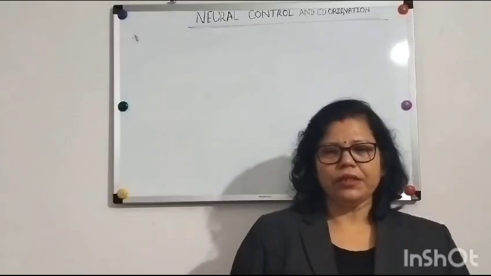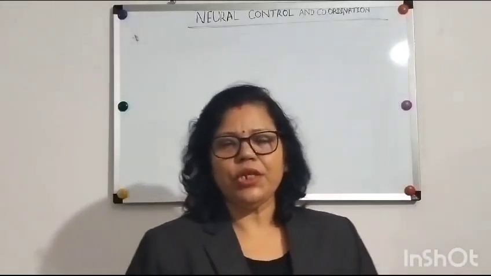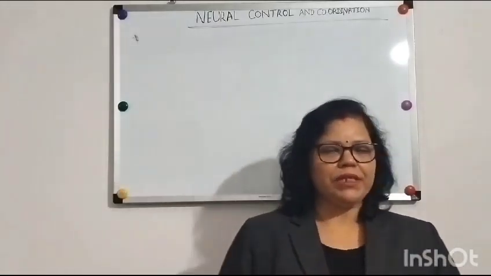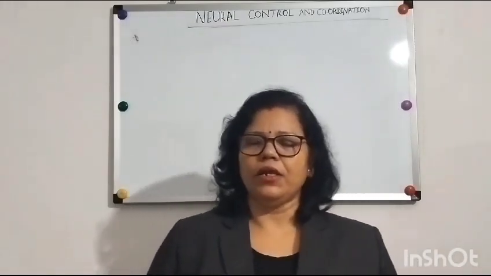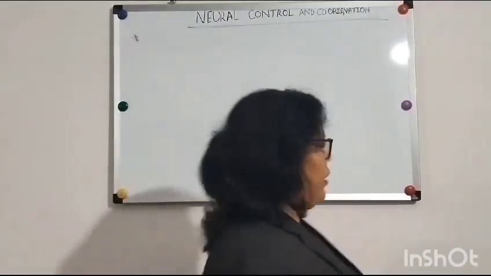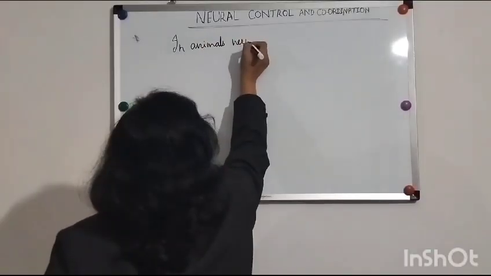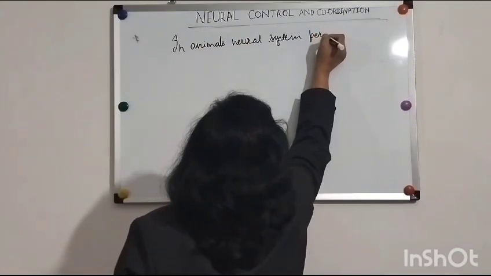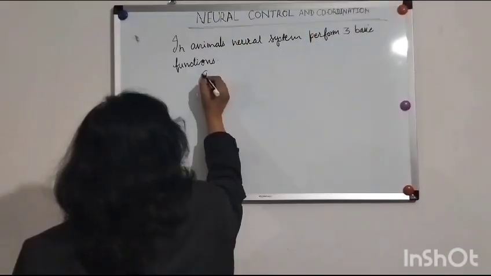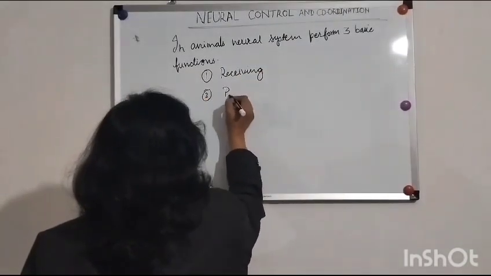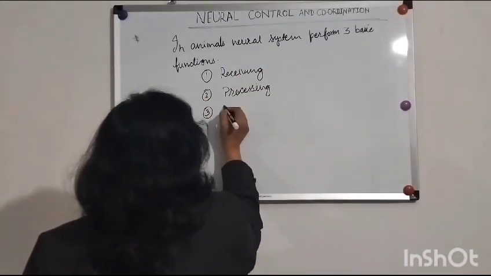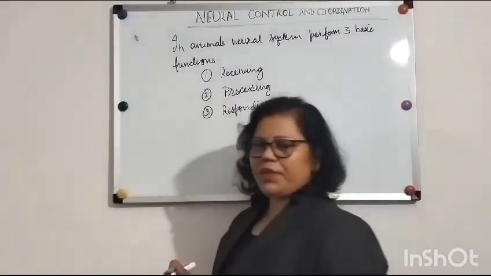As we know, in animals the neural system performs three basic functions: receiving, processing, and responding. So let me write this. In animals, the neural system performs basic functions. Number one, receiving. Number two, processing, and number three, responding. So these are the three basic functions.